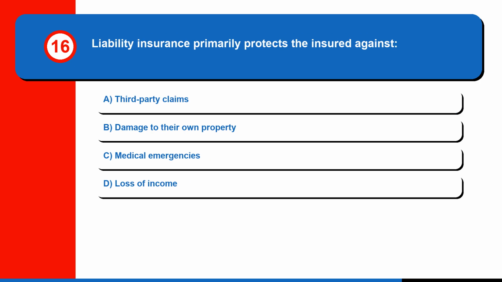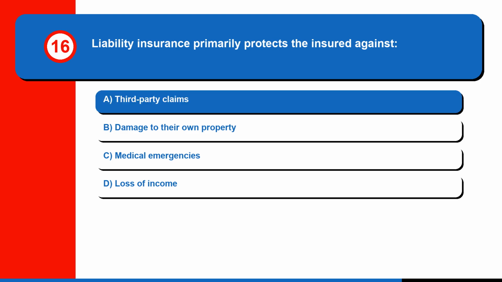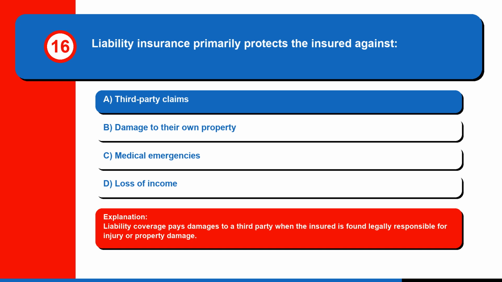Question 16. Liability insurance primarily protects the insured against: A. Third-party claims. B. Damage to their own property. C. Medical emergencies. Or D. Loss of income. The correct answer is A. Third-party claims. Liability coverage pays damages to a third party when the insured is found legally responsible for injury or property damage.